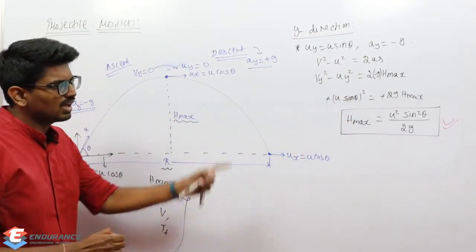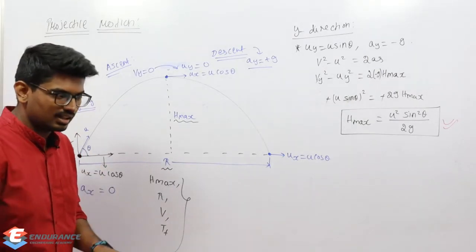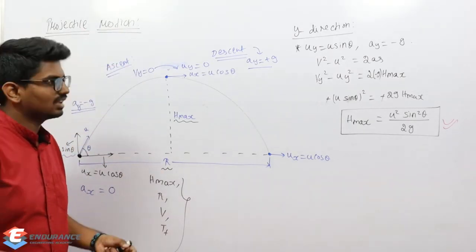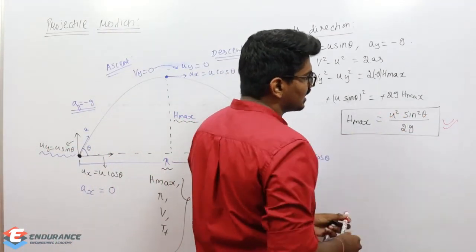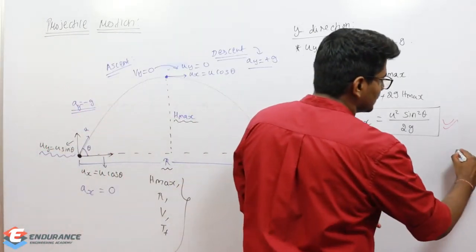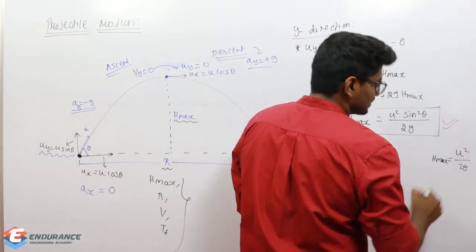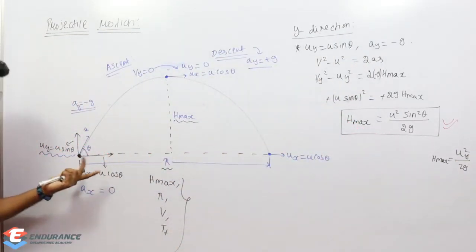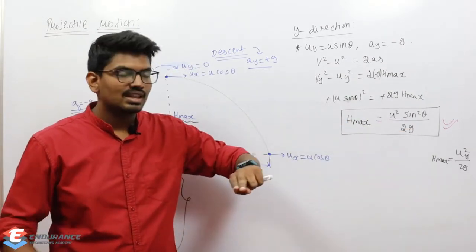Now, if you are able to recollect something from this, in the last case, that is an object which is thrown up and which is going to come down, we saw that instead of u square sine square theta, we had u square by 2g. I hope you could recollect it. Let me write it here. U square by 2g is equal to h max in the last case. In this case, it is uy square by 2g. Uy is nothing but u sine theta, right? So u sine theta whole square is u square sine square theta by 2g. And in the last case, we got u square by 2g.